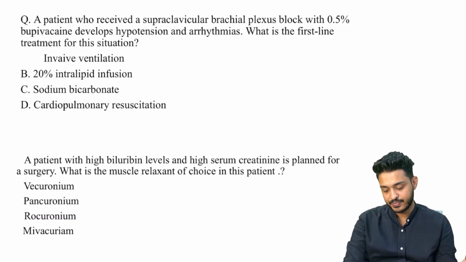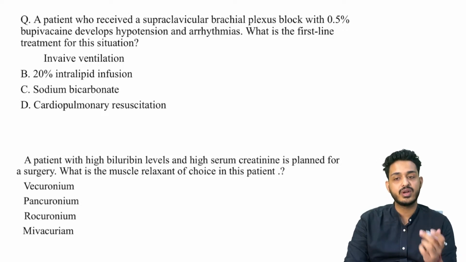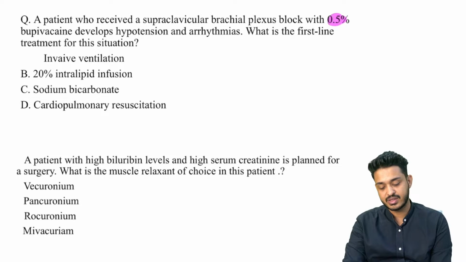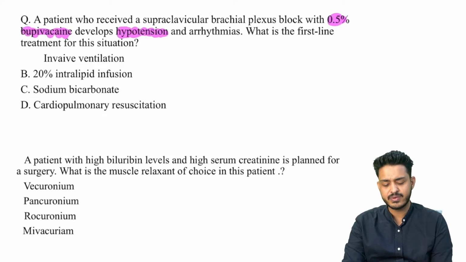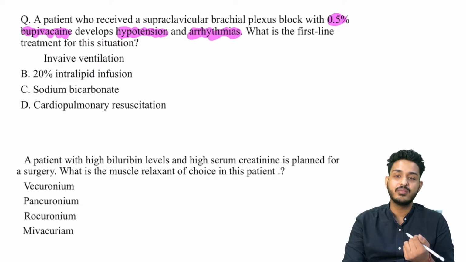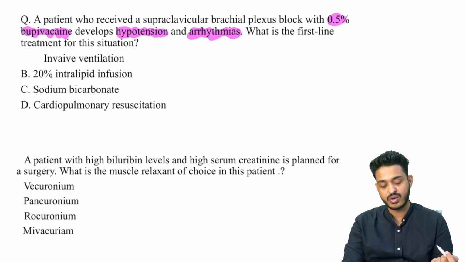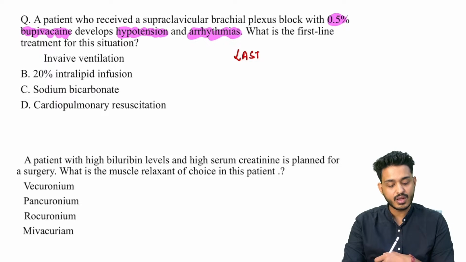Next we are having a patient who received a supraclavicular brachial plexus block with 0.5% bupivacaine. किसी को 0.5% bupivacaine दिया, develops hypotension. Bupivacaine is the most cardiotoxic. इसको क्या हो गया? हाइपोटेंशन हो गया. इसको क्या हो गया? अरिथमिया हो गया. What will be the first line of drug in this particular situation? ट्रीटमेंट के लिए क्या देंगे? The diagnosis will be LAST. The patient is having hypotension and arrhythmias. What is the first line?